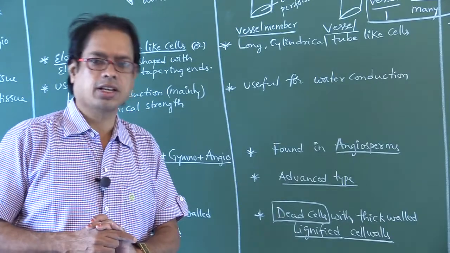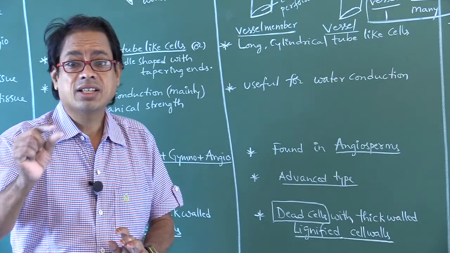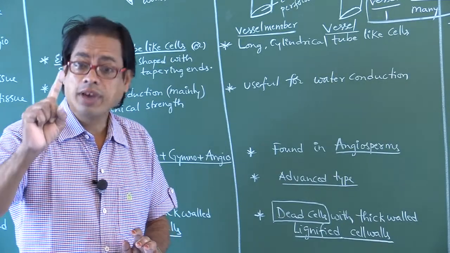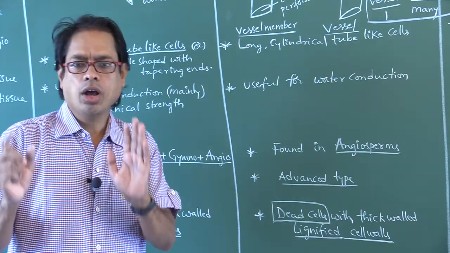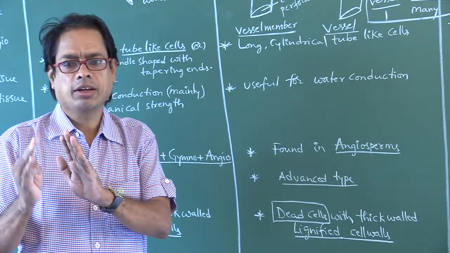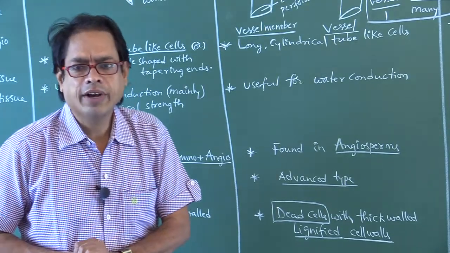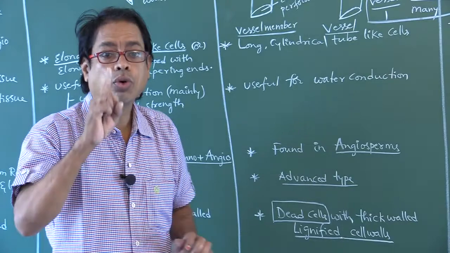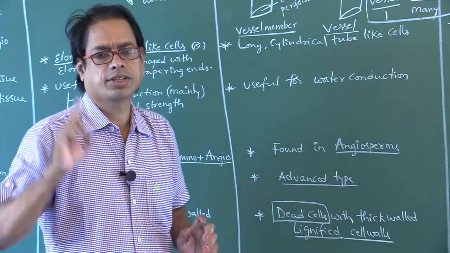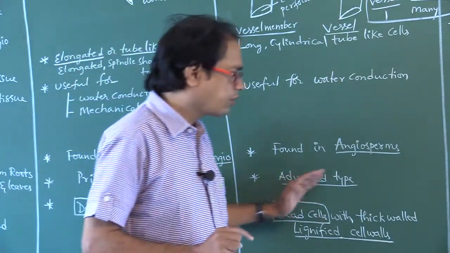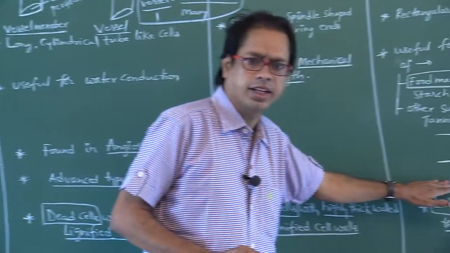But pteridophyta and gymnosperms contain only tracheids and no vessels. Okay. Next.